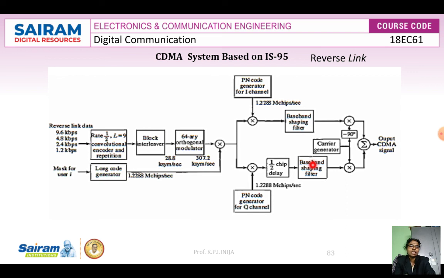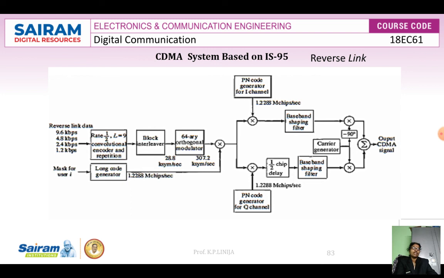The Q channel is delayed by 1/2 of a chip delay, that is the PN sequence chip delay, relative to the I channel prior to the baseband filter. This is the way we retrieve the CDMA signal using IS-95.